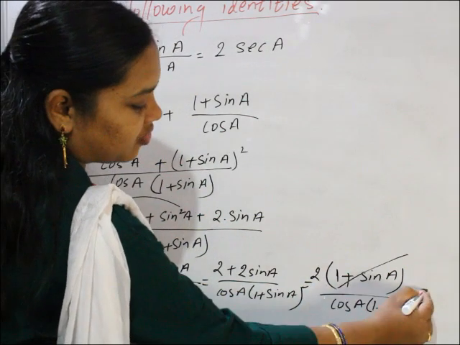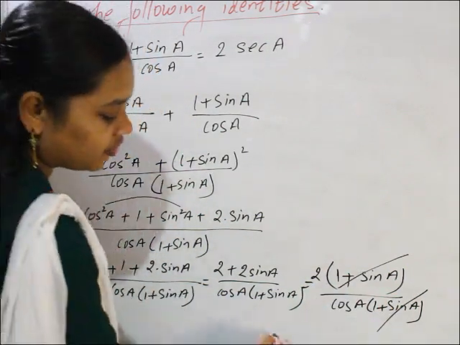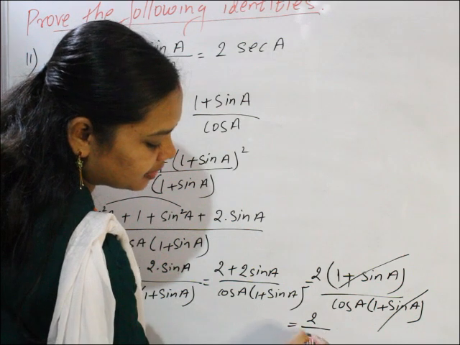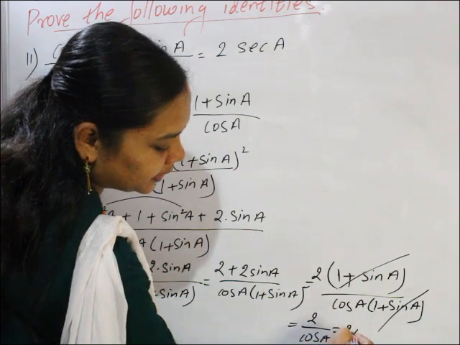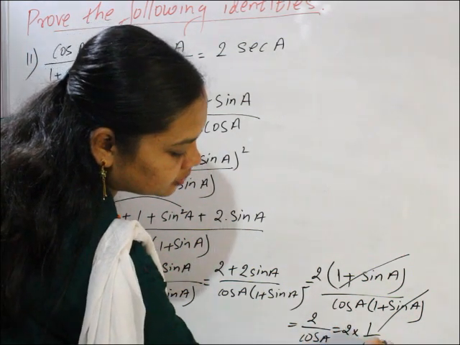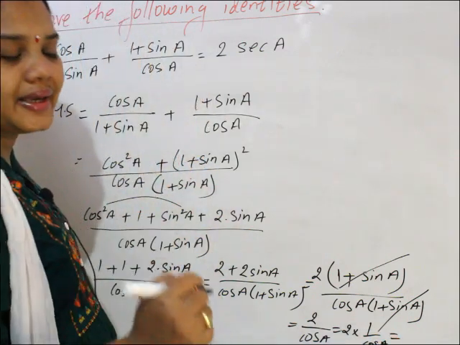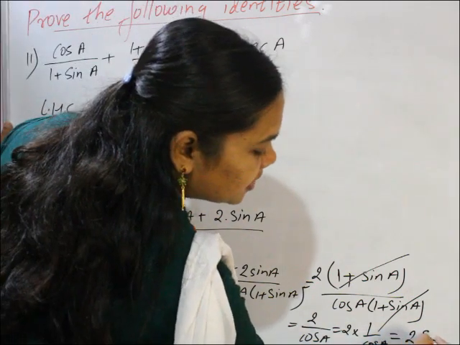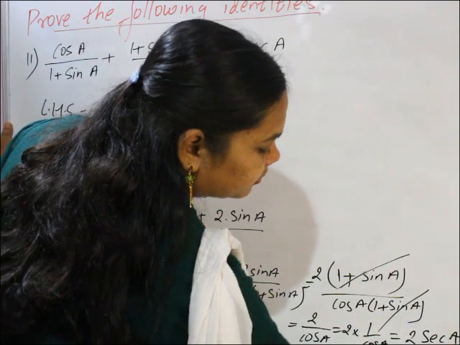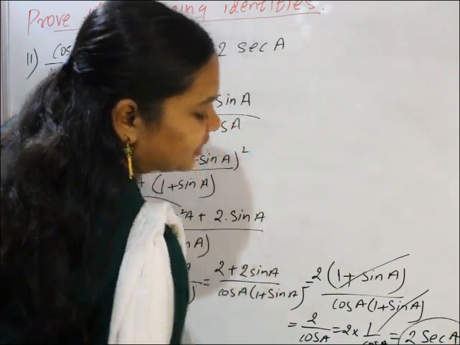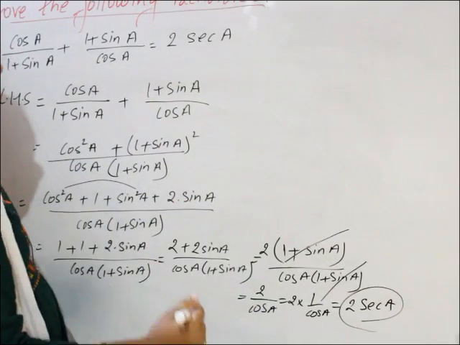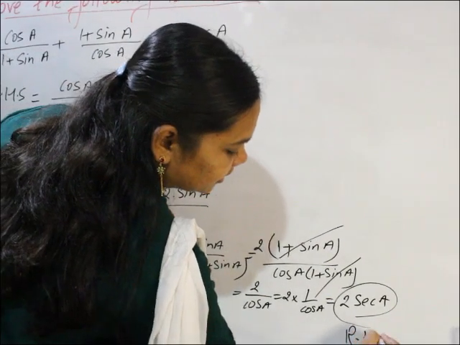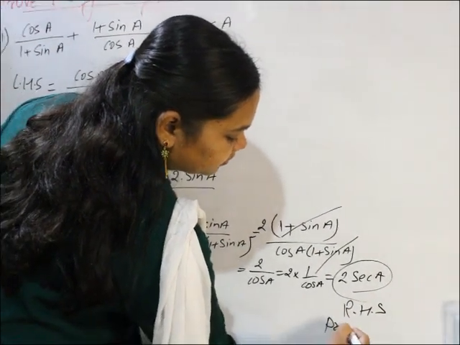Then 1 plus sin a and 1 plus sin a cancel. What is left? 2 by cos a, means 2 into 1 by cos a. 1 by cos a means sec a. So 2 sec a. Your RHS is 2 sec a. Got the RHS? Proved.